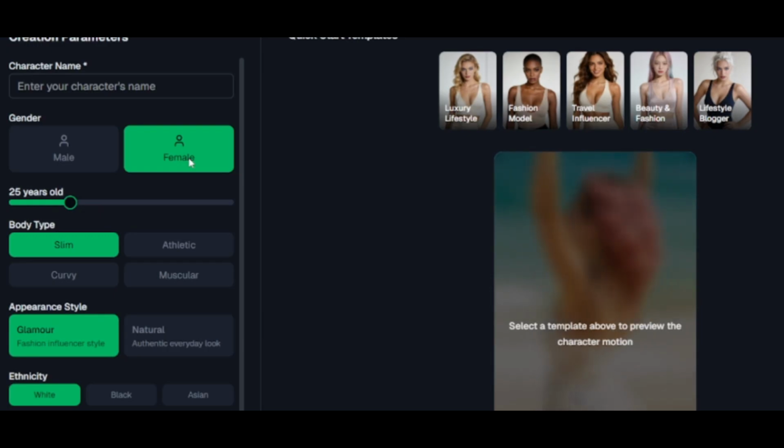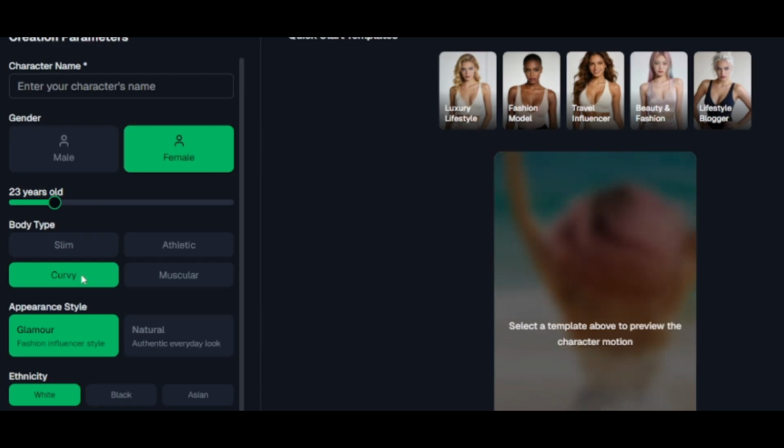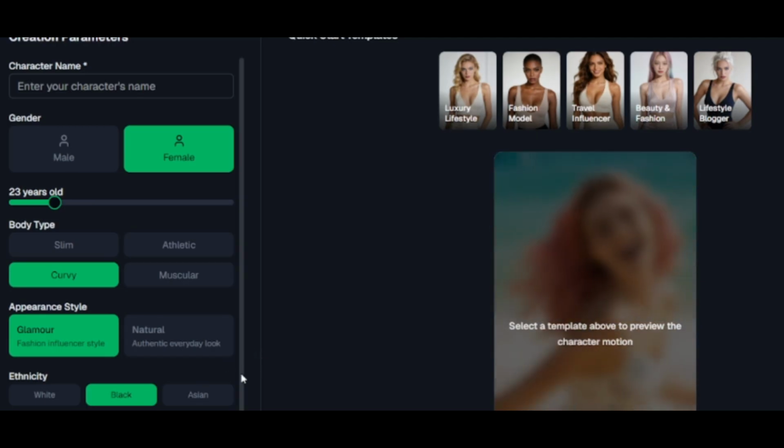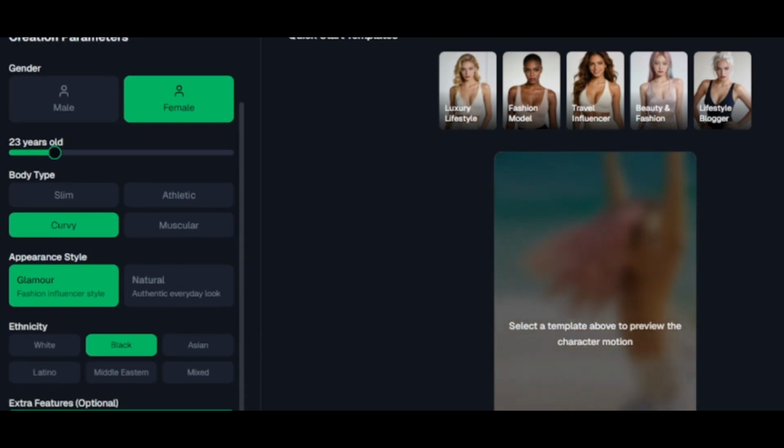I'm going to say she's a female. I want her to be 25 years old, or maybe let's say 20 years old, 23, 24, something like that. I want her to be more curvy, and I want her to be glamour. I want her to be black in terms of ethnicity, and also I want to give her more features, and I'm going to use this prompt: ultra realistic African female AI model, deep melanin skin, symmetric face, elegant neutral makeup, cinematic lighting, luxury beauty, editorial.